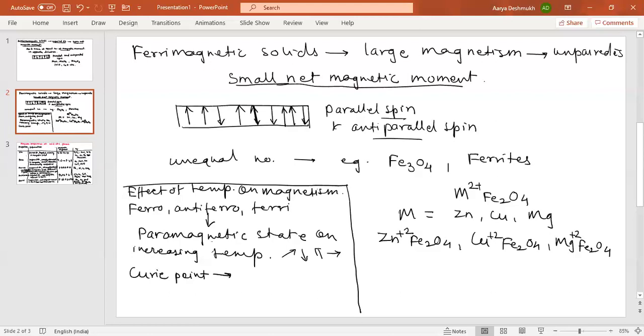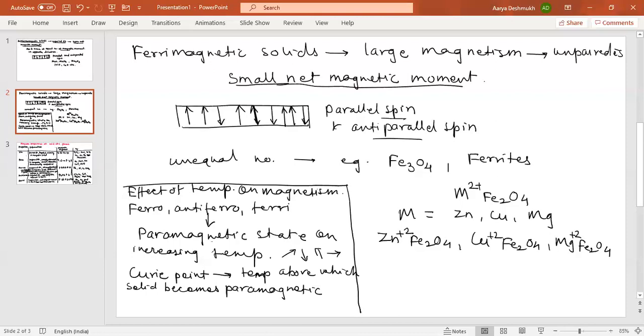Curie point is nothing but the temperature above which a solid becomes paramagnetic. This temperature is called a Curie point or Curie temperature.